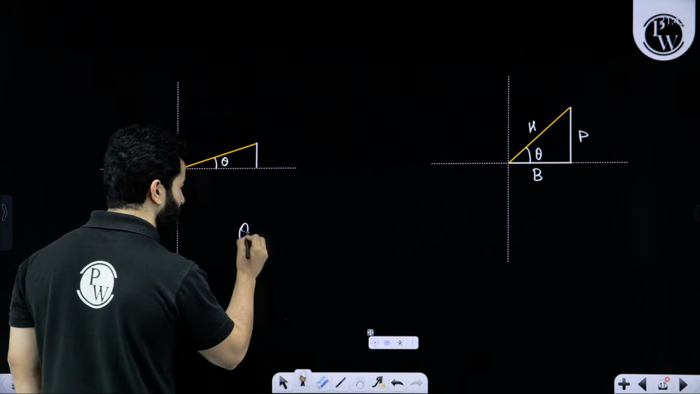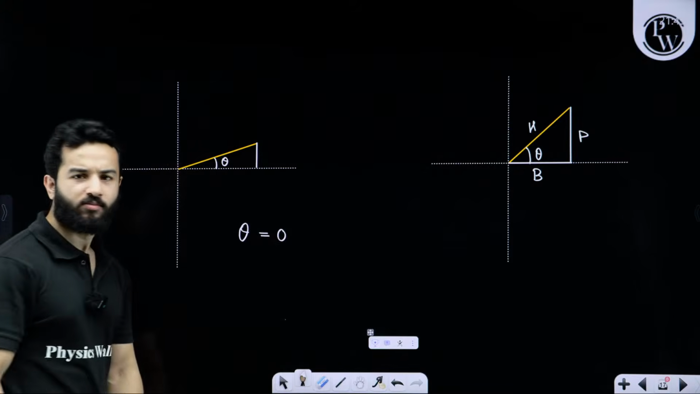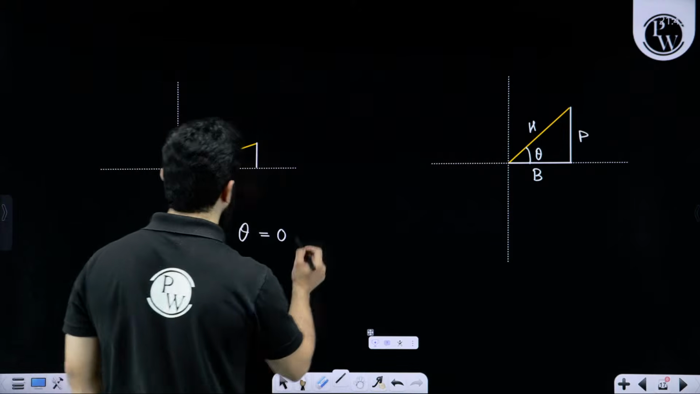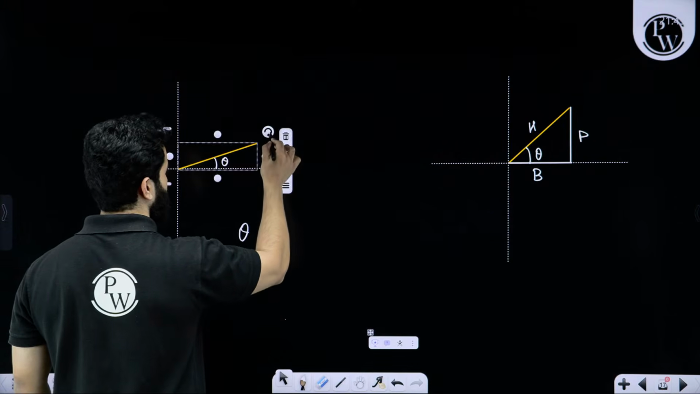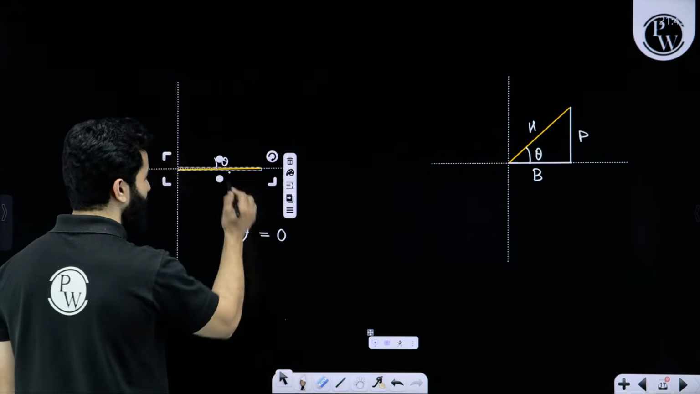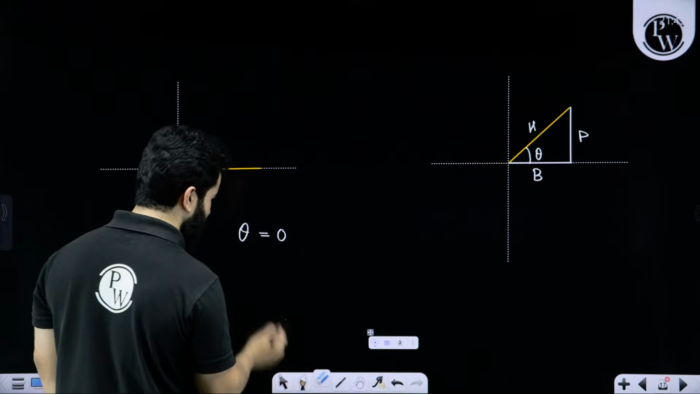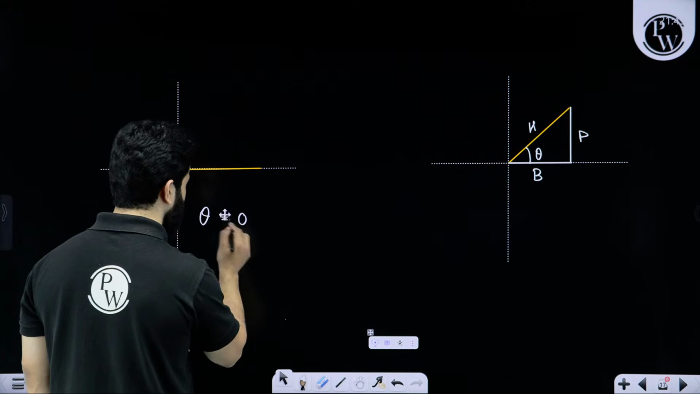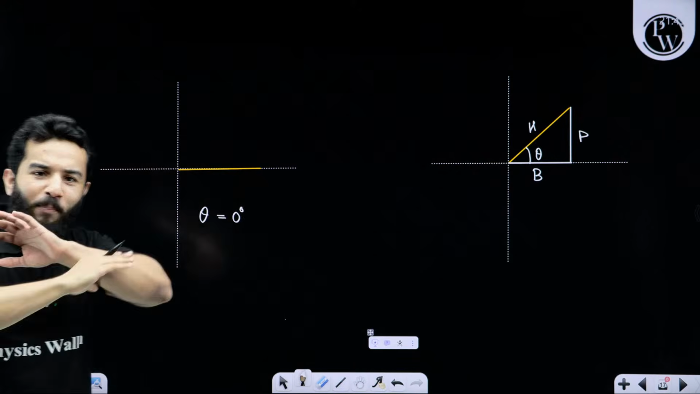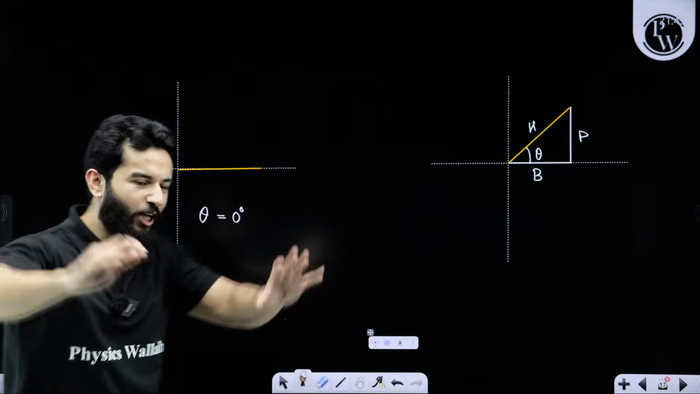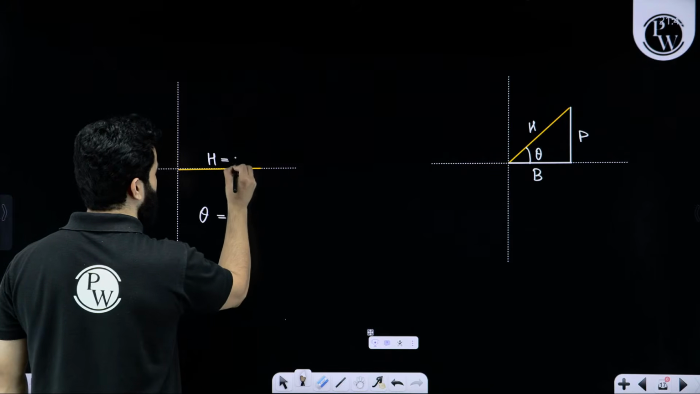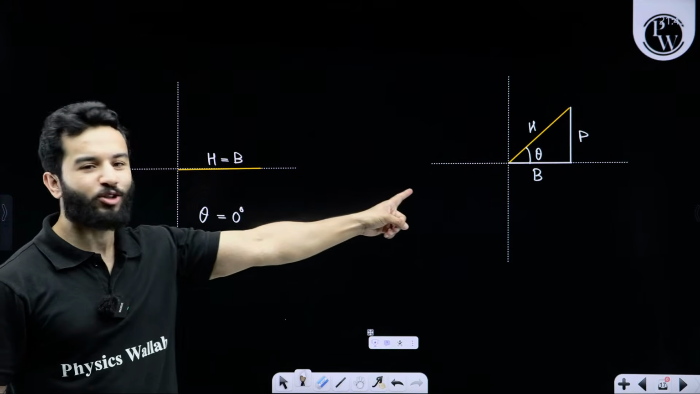What will happen if I equate theta as 0 degree or 0 radian? If theta is 0 degree, then the situation is going to be something like this. Perpendicular has vanished, and we can see that hypotenuse is equal to base.